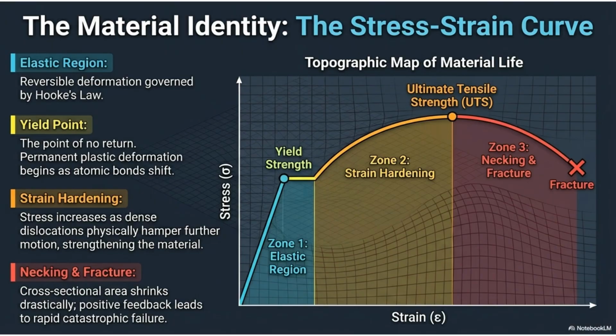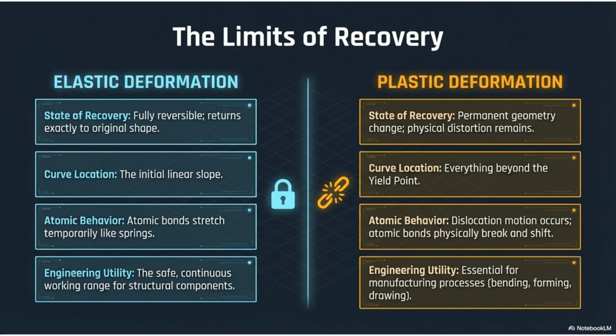The stress-strain curve defines a material's identity. The initial elastic region is reversible. Beyond the yield point, permanent plastic deformation begins, leading through strain hardening to the ultimate tensile strength, and eventually to necking and catastrophic fracture. Elastic deformation is fully reversible, as atomic bonds temporarily stretch.